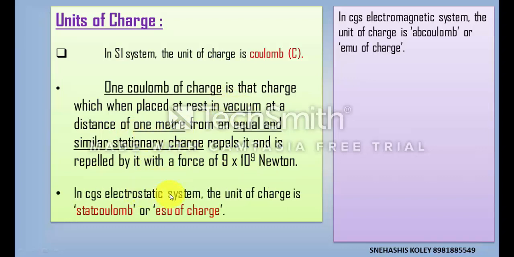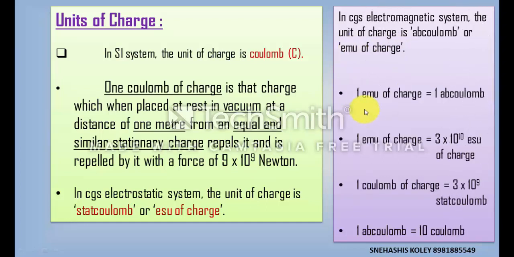In the CGS system, the CGS electrostatic system, the unit of charge is ESU of charge or stat coulomb. Here the full form of ESU is electrostatic unit. Another unit of charge in the CGS electromagnetic system is ab coulomb or EMU of charge, and here the full form of EMU is electromagnetic unit. Here are a few relations between EMU of charge, ESU of charge and 1 coulomb.